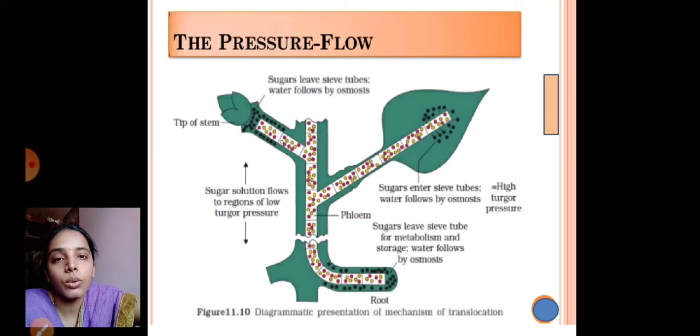So this source, what does it do next? It has been transported to all body parts of the plant body, towards the root and even towards the shoot. That is called the pressure flow hypothesis. To define this pressure flow hypothesis, we also conduct one more experiment, which is called the girdling experiment.